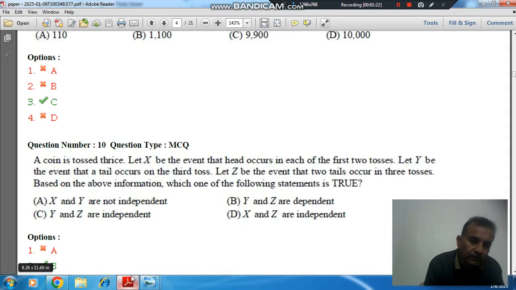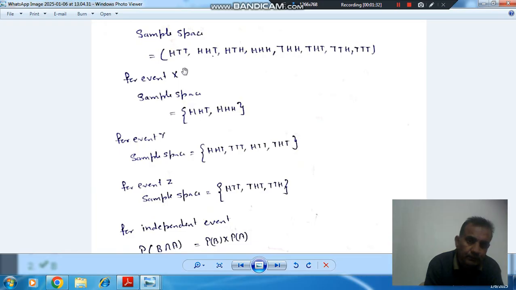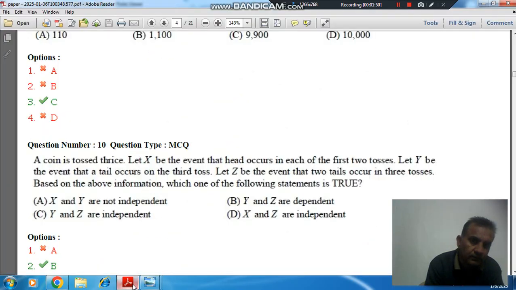So the first event is the X event, that is the event that head occurred in each of the first two tosses. Because head occurred in the first two tosses, it has two elements, HHT and HHH. And the second event is that tail occurs on the third toss.